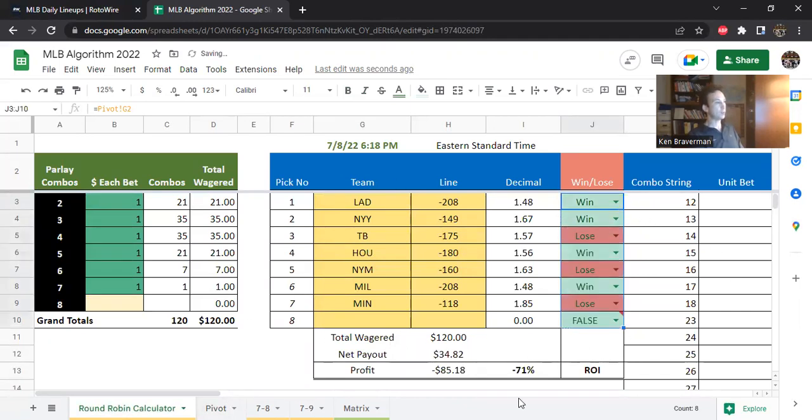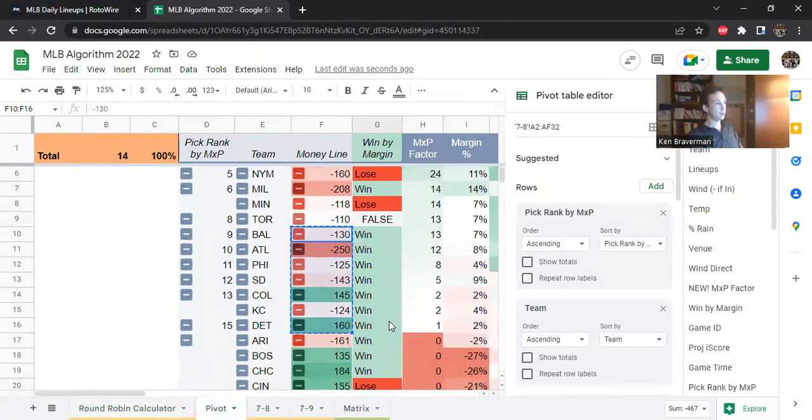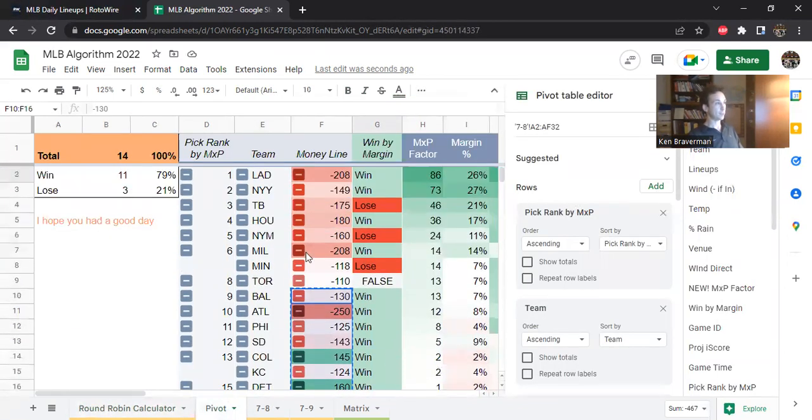So in this situation, you wager 120, only get $34 back. So you can see how you really have to get a lot of your games right, but there was possibility in a day like today to do that. It just didn't all filter itself up to the top, it looks like. Has Toronto done anything in that game? It's still the top of the 11th and still 2-2. So anyway, okay day, but let's go ahead and talk about tomorrow.